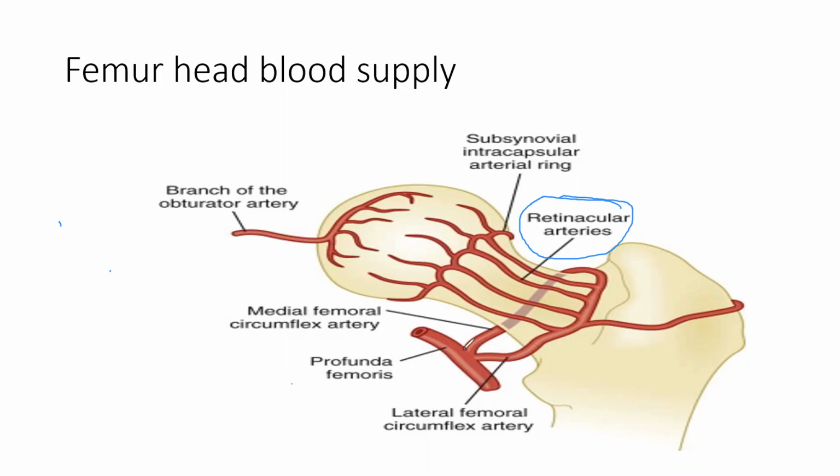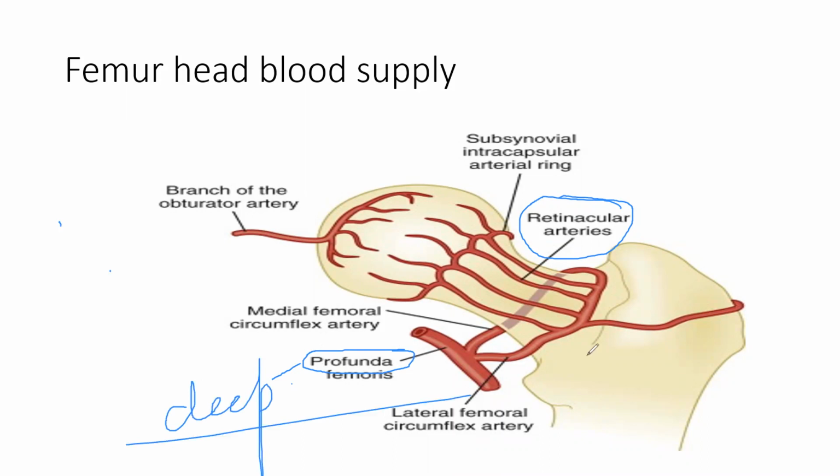Medial circumflex surrounds from the medial side. These are both arteries of the profunda femoris. Profunda means deep. Anywhere you see profunda, it means deep. Sometimes you say profunda brachii or something. So profunda femoris is a femoral artery branch which is very deep.